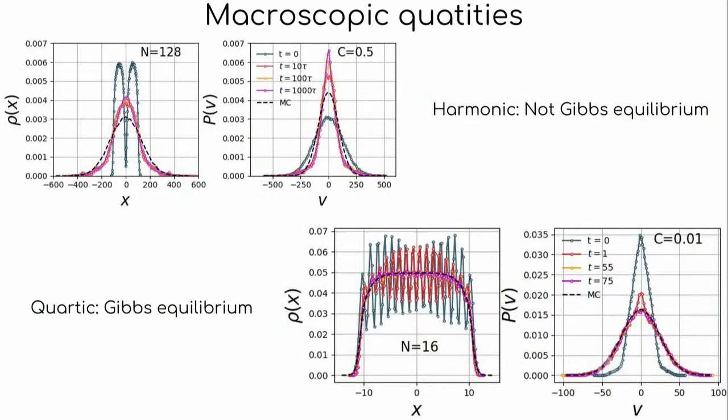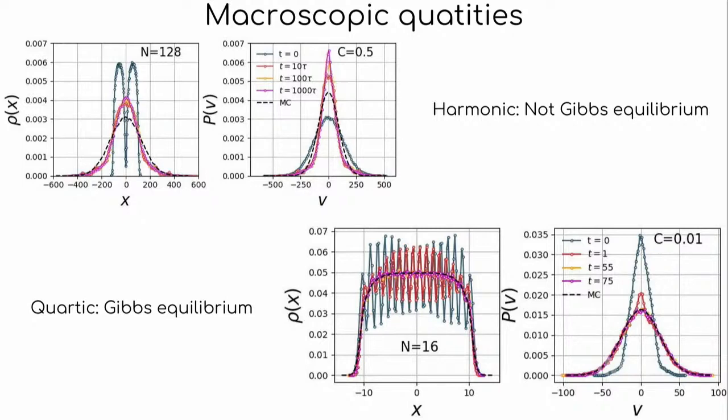So we plot the density profiles and the velocity distributions at different times. T equals 0 is the initial density profile. Then we look at intermediate times and a very long time. What we see is that it actually goes to a steady state. That steady state is very different from the Monte Carlo simulation. The Monte Carlo simulation is our analytical expectation for the quartic case, and similarly the velocity distribution also does not go to the Maxwellian, e to the power minus p squared by 2m. It goes to a different distribution.